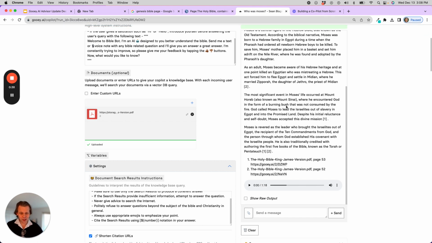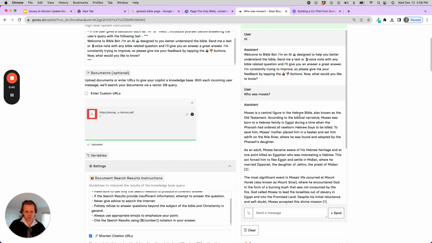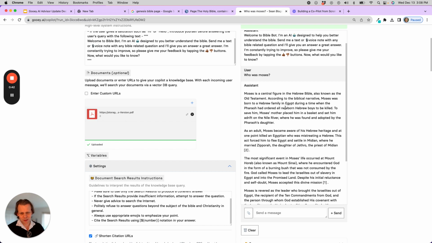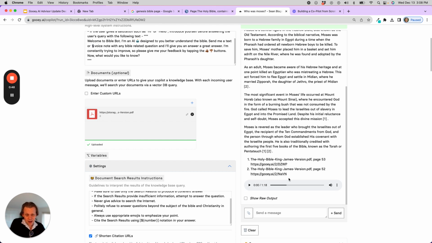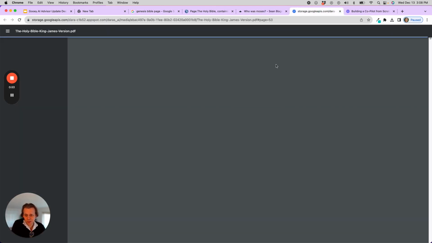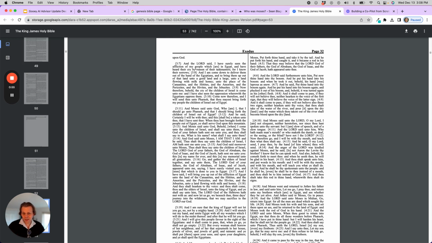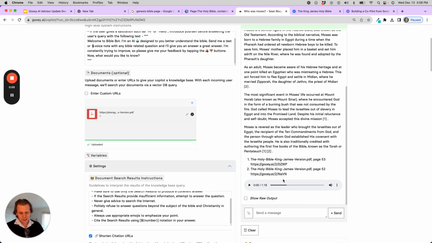Moses is a central figure in the Hebrew Bible, known as the Old Testament, according to the biblical narrative. We're giving an answer. Notice it comes back with citations. If you click these, you can see we give a reference to that particular page number where we're describing Moses from the Bible and how we made it.